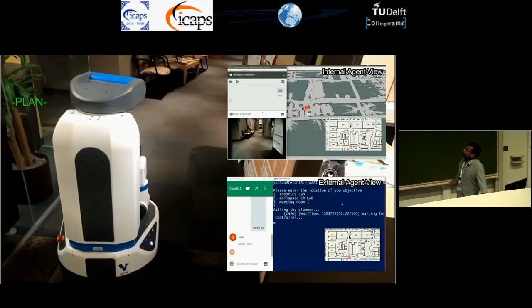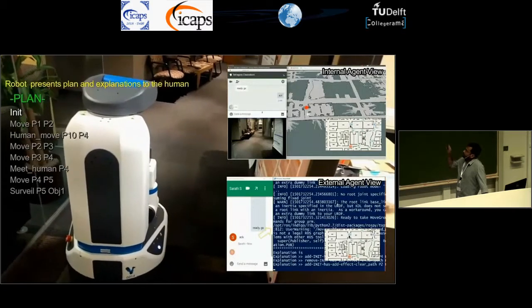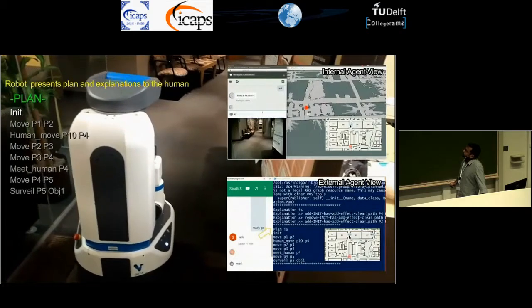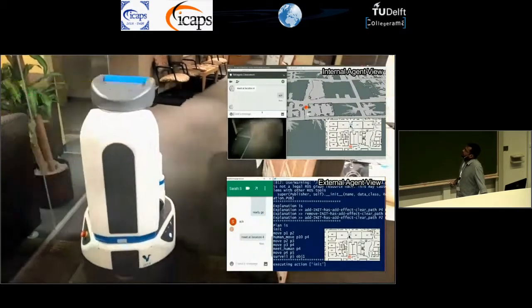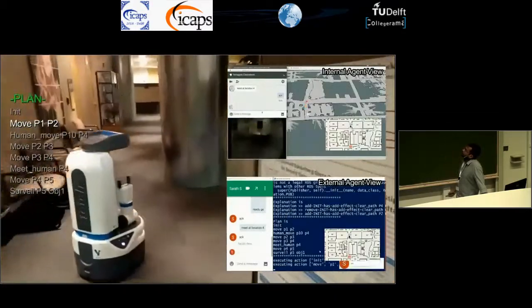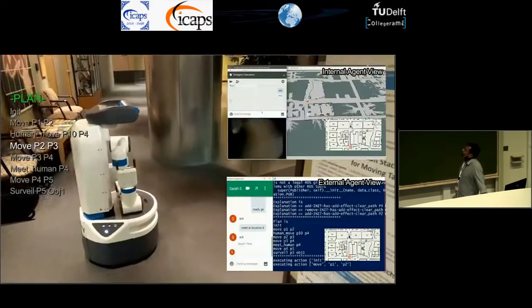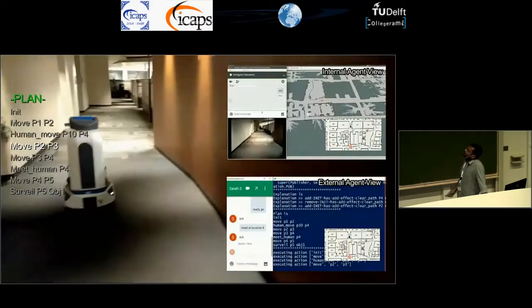So now the robot is planning. It presents the plan and the explanation here. And the human understands what changed. So he asks the internal human to go to the fixed waypoint according to this plan. The robot goes to the waypoint.